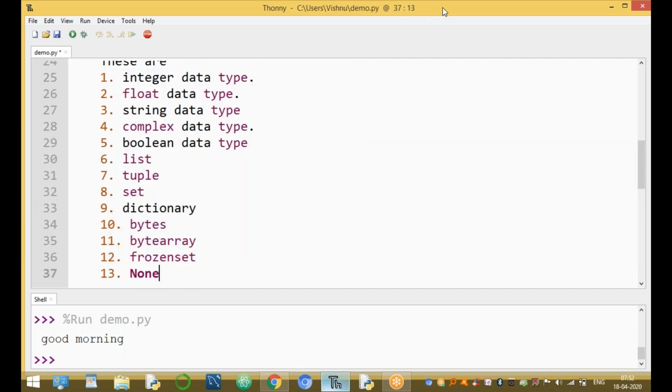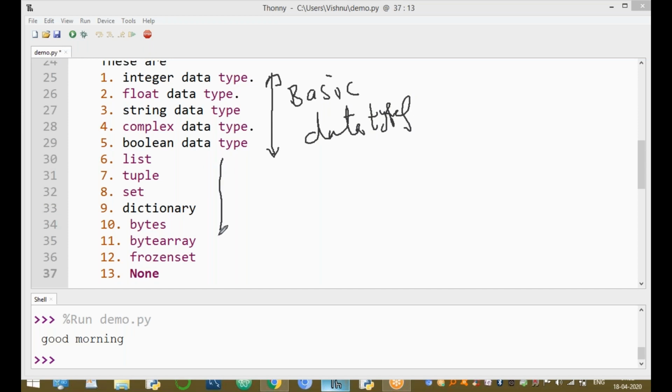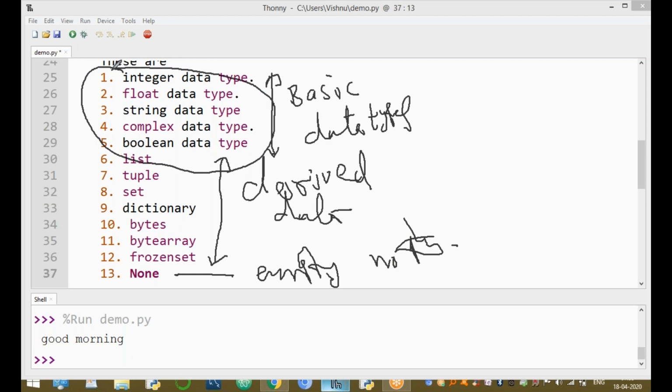What are the different data types? These five data types are called basic data types. These are called derived data types. And this is an empty data type. Empty means nothing, without any value. These are the different data types. In this session, I will explain the first five data types.